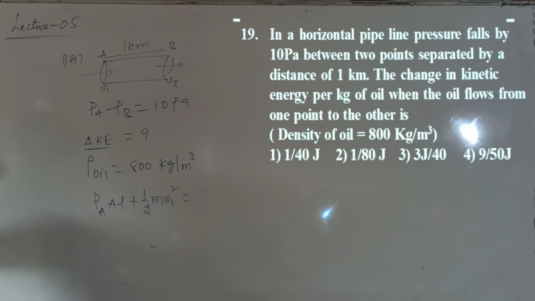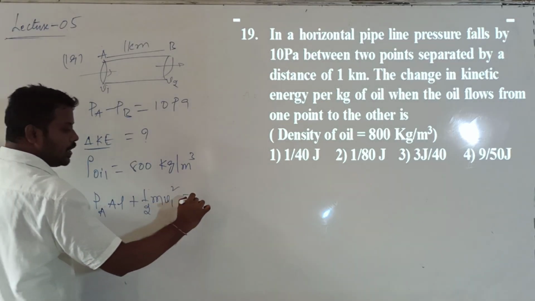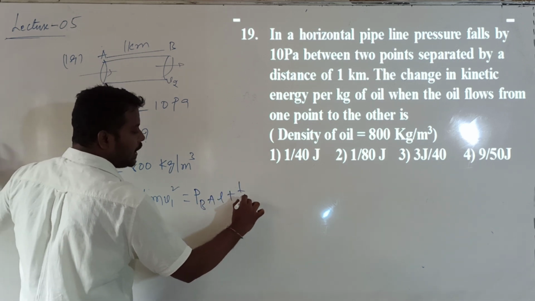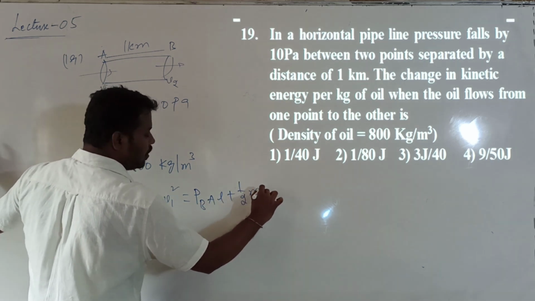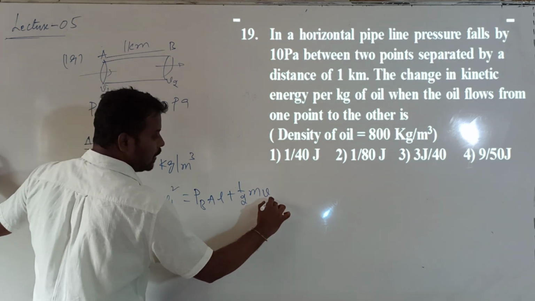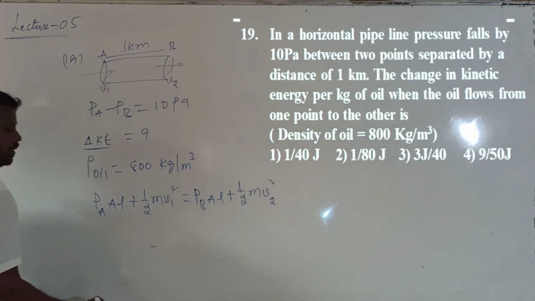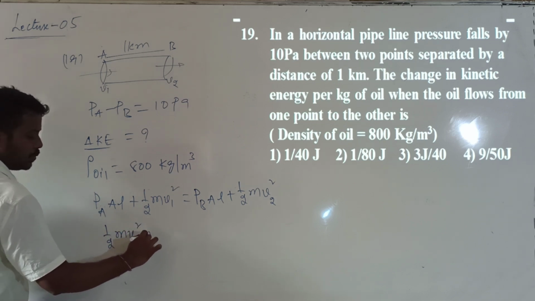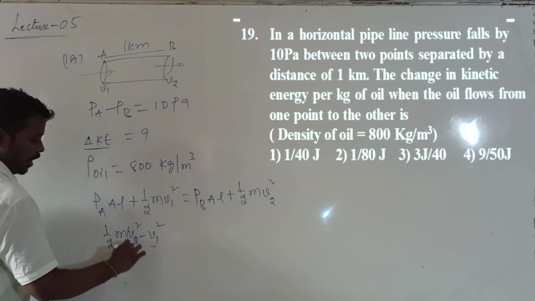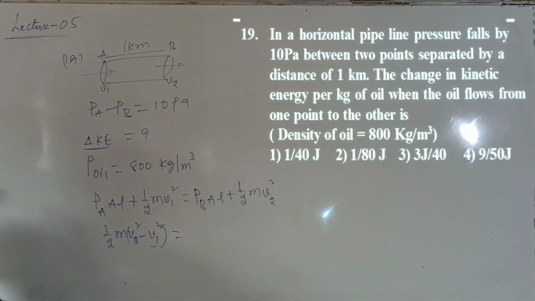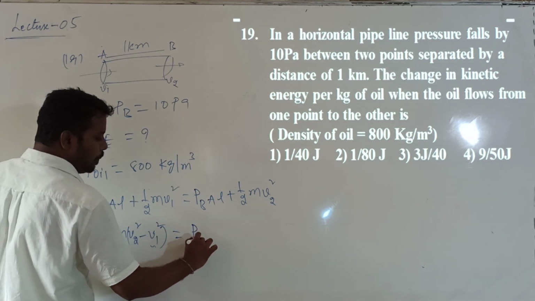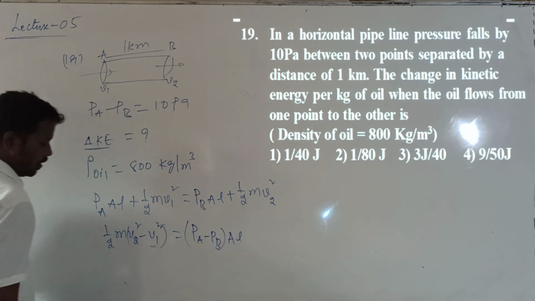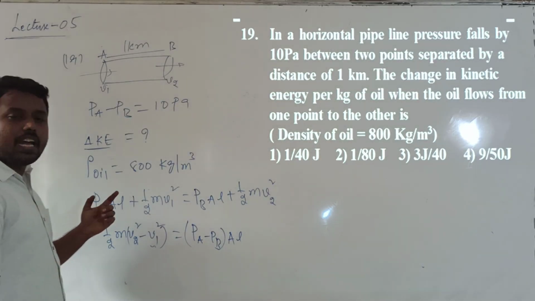Pressure energy per unit volume is equal to P only. So what is the pressure energy at B? It is given by PB into A into L, plus kinetic energy given by 1 by 2 into m into V2 square minus V1 square, which is equal to PA minus PB into A into L. This is the total change in kinetic energy.